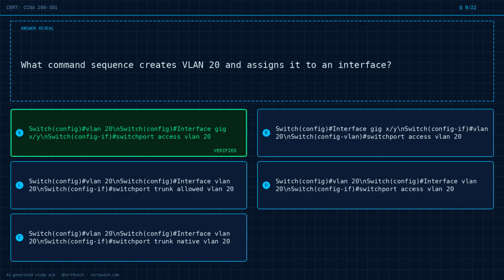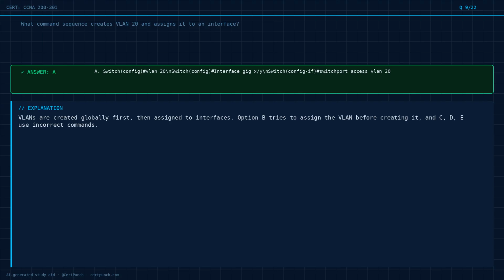The answer is option A. Exam logic. VLANs are created globally first, then assigned to interfaces. Option B tries to assign the VLAN before creating it, and C, D, E use incorrect commands.